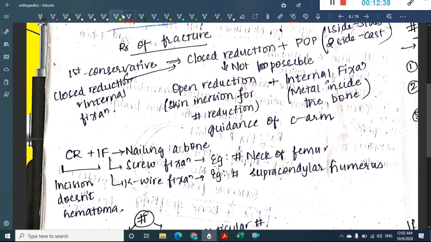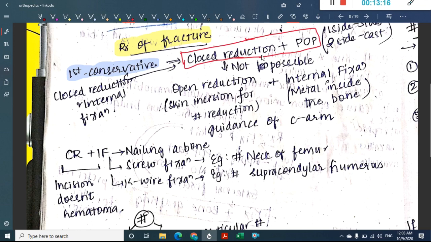How are you going to treat the fracture? First and foremost, you should try conservative management. For any fracture, the first mode is conservative management. In the conservative management, first do a closed reduction with plaster of Paris application. If this plaster of Paris is applied on one side, we call it a slab. If it is applied on both sides, then we call it a cast.